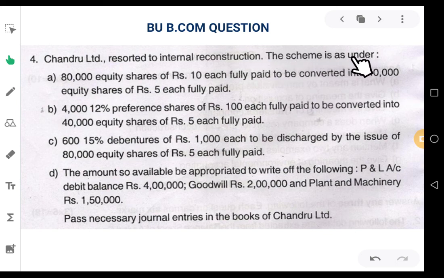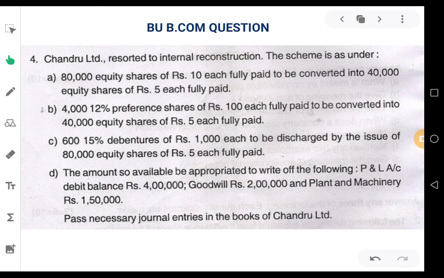The scheme is as under: 80,000 equity shares of rupees 10 each fully paid to be converted into 40,000 equity shares of rupees 5 each fully paid. Understand the first point. The company is already having 80,000 equity shares of rupees 10 each fully paid.